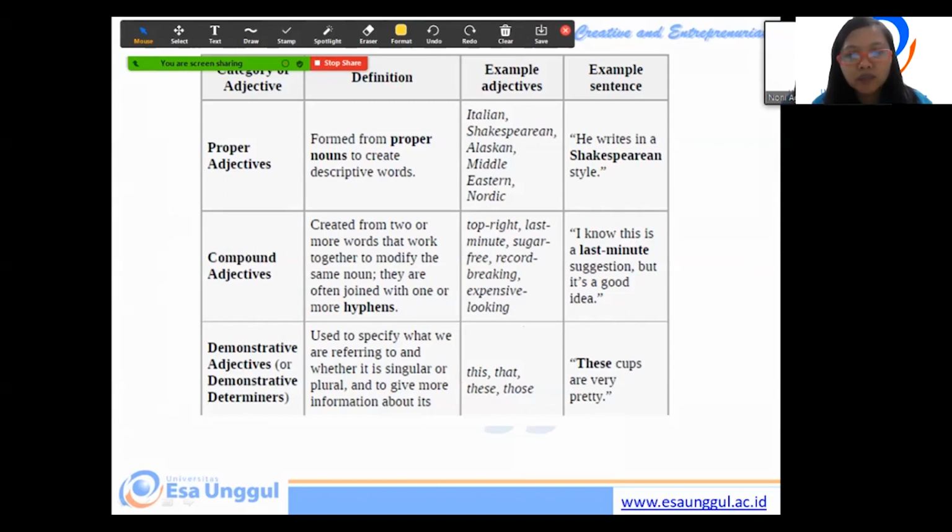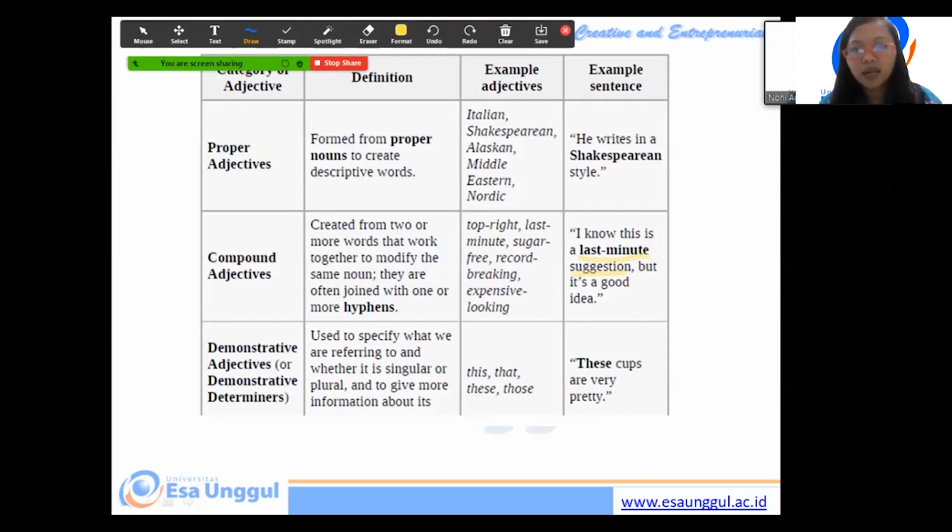For example, top right, last minute, sugar free, expensive looking, good looking. Those are compound adjectives. For example, I know this is a last minute suggestion. This is noun, suggestion, kata bendanya, and then the last minute is adjective. Remember, adjective to describe noun.